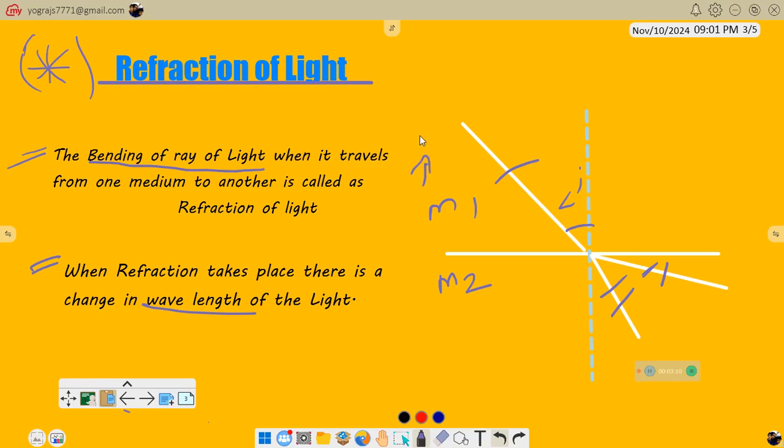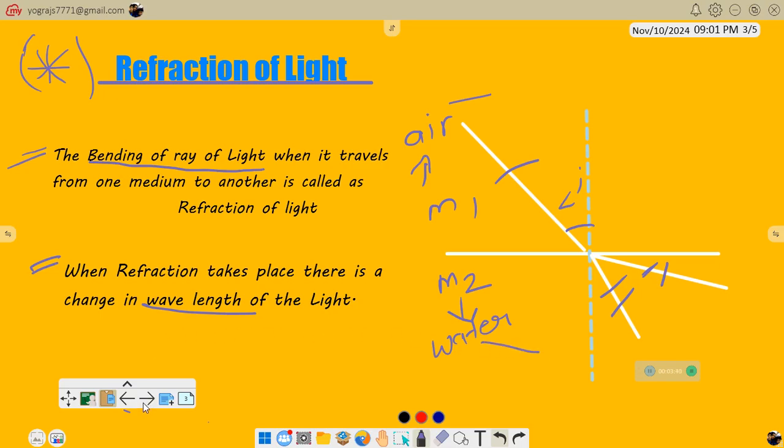What I mean by this is that, let us take the examples air and water. As we all know, water is denser than air, and air is rarer than water. The ray of light here is entering from the rarer medium, that is air, and entering the denser medium, that is water.